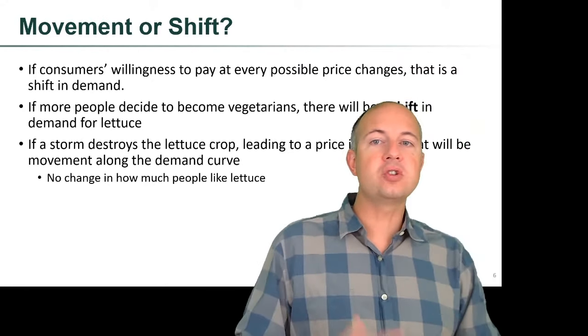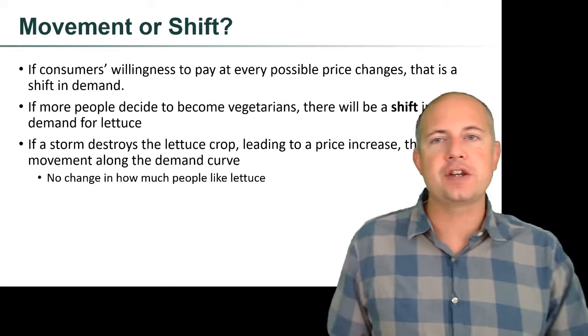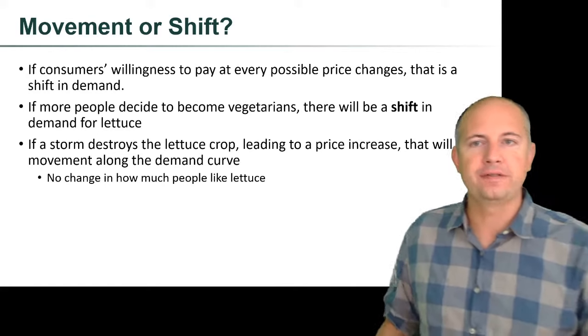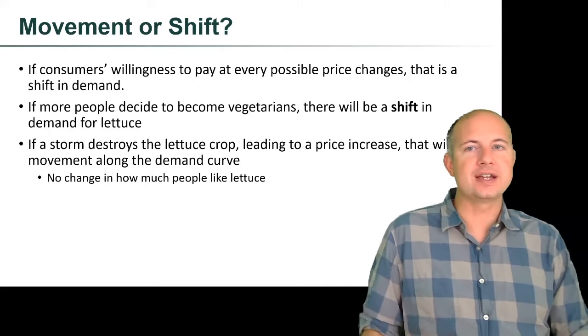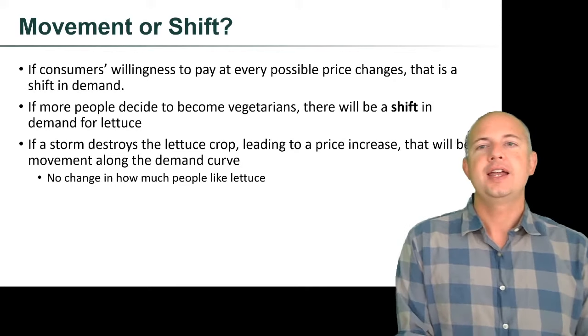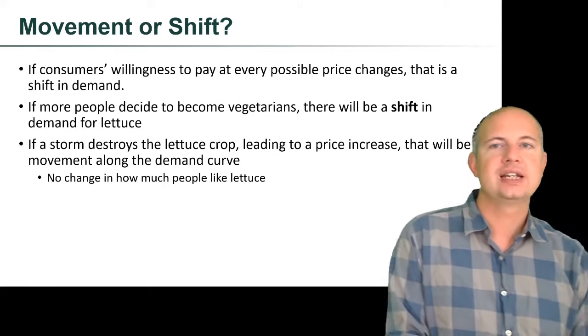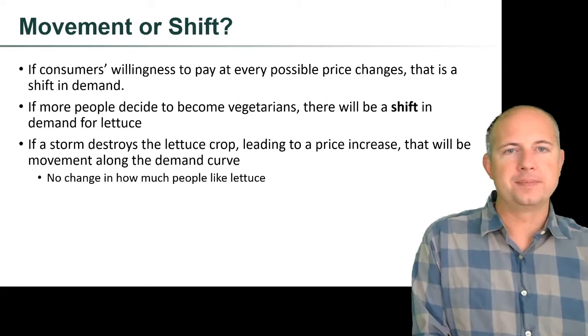If consumers' willingness to pay at every possible price changes, that is a shift in demand. Another example, if more people decide to become vegetarians, there will be a shift in the demand for lettuce. If a storm destroys the lettuce crop leading to a price increase, that will be movement along the demand curve.